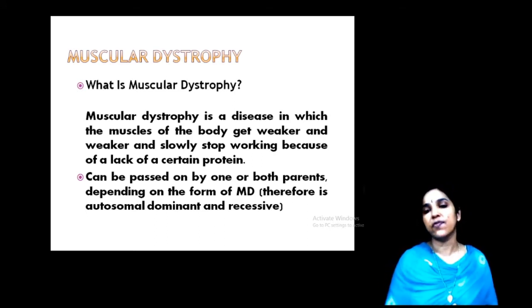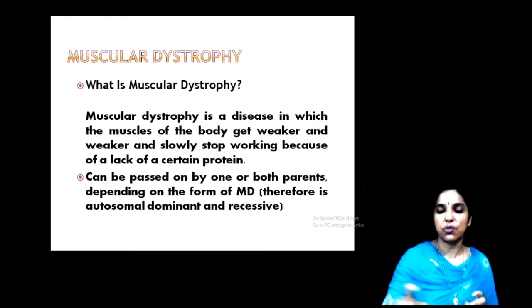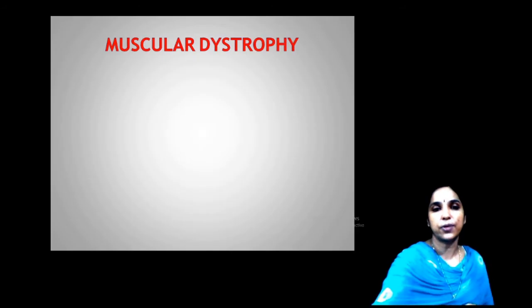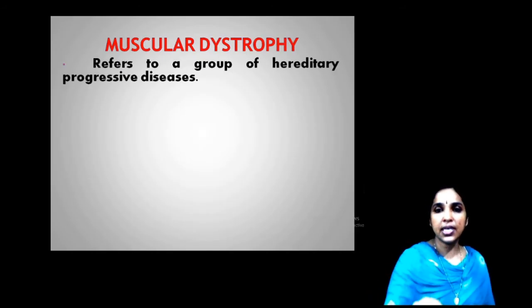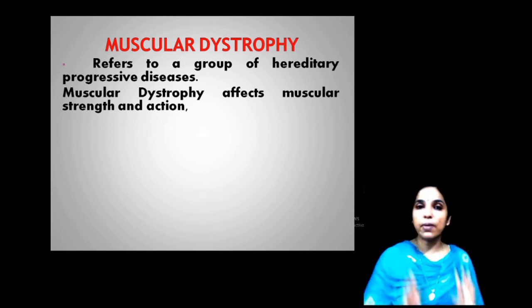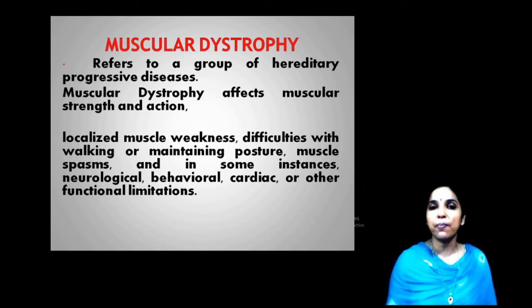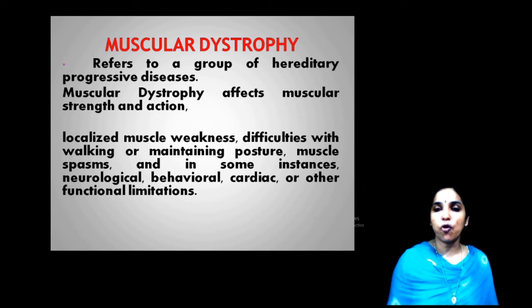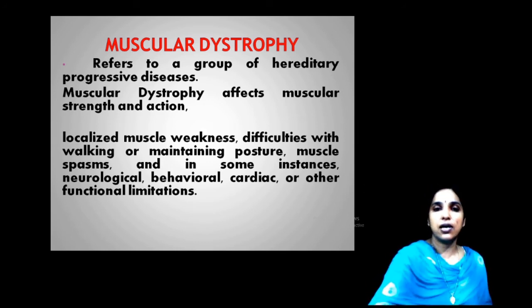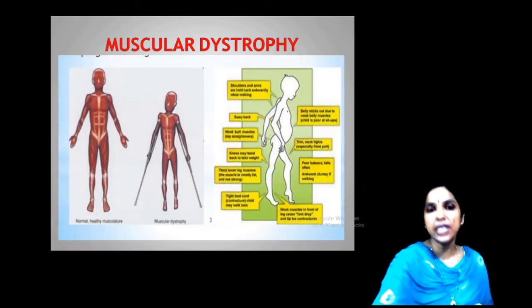muscular dystrophy. Different types are there, autosomal dominant as well as recessive, and based on that it can be transferred. It is a group of hereditary progressive diseases that affects our muscular strength and actions. We cannot walk, we cannot stand. Posture, walking, everything will be affected. Then cardiac problems, neurological and behavioral disorders will be there. All parts of the body are affected.